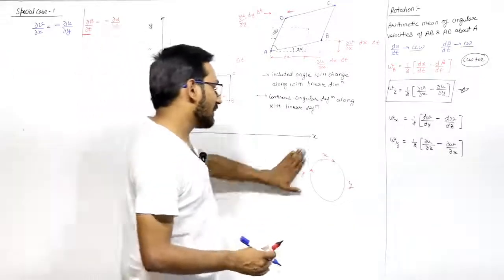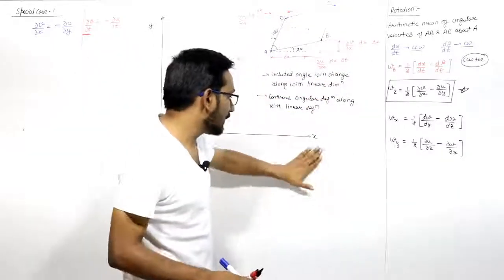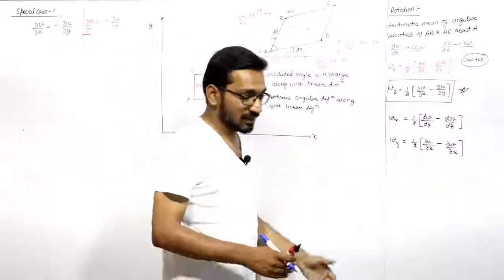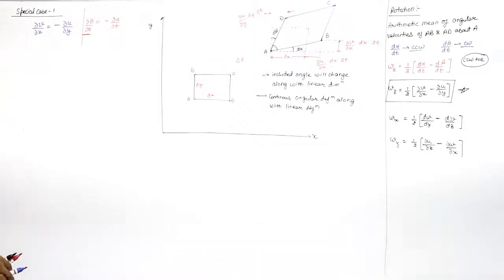So this is how you can write the rotation component for a three-dimensional or 3D flow, when the flow is in all x, y, and z axes.